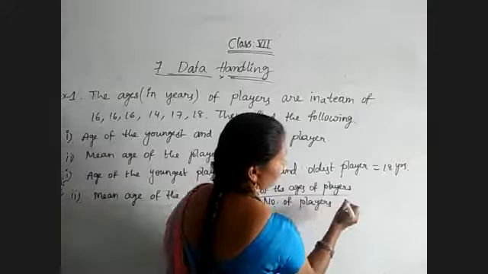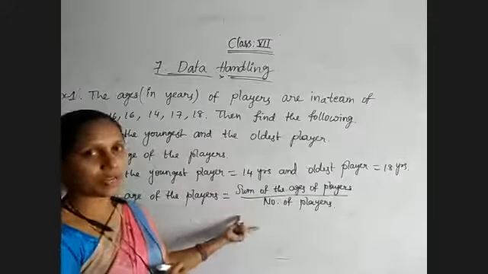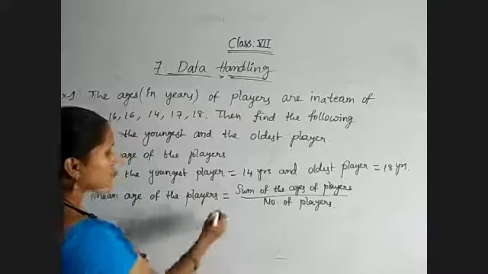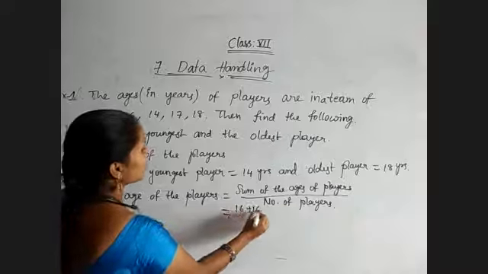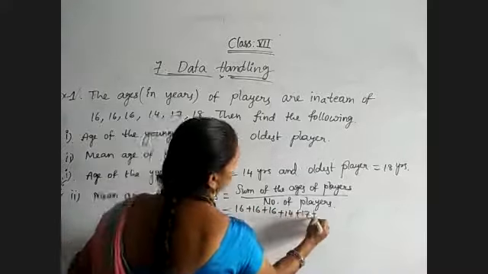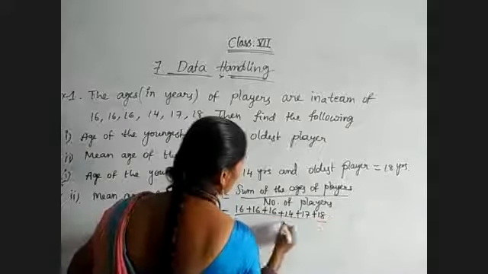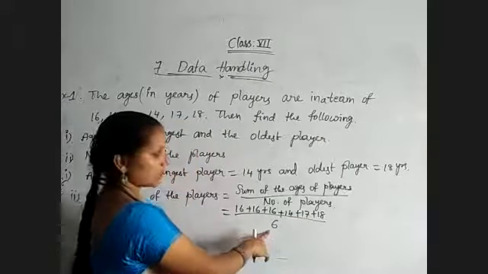Whatever information they are giving, sum of observations by number of observations, if you write that also, no problem. The sum of the ages is 16 plus 16 plus 16 plus 14 plus 17 plus 18. Totally 6 players are there: 1, 2, 3, 4, 5, 6. So the number of observations is equal to 6.